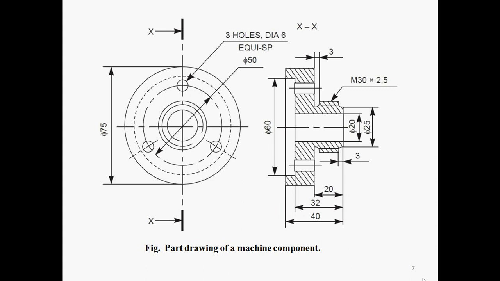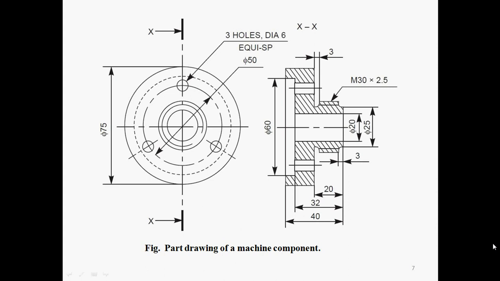Its meaning is that when the engineer is going to read the drawing, he must know the holes are at 120 degrees, because the total is 360 divided by 3 and it is given as equispaced. So each hole is at 120 degrees. For this drawing, tolerances are not given. It means that they are open tolerances. You go with the open tolerance. Then what is open tolerance? Such things should be mentioned on the part drawing. So from this it is clear that the drawing is a clear drawing.